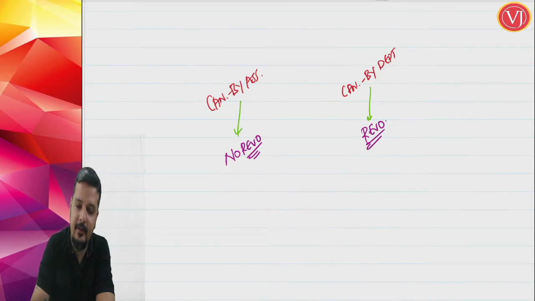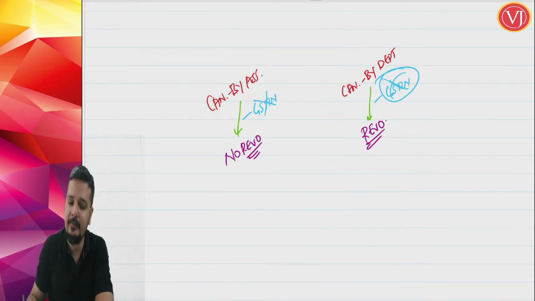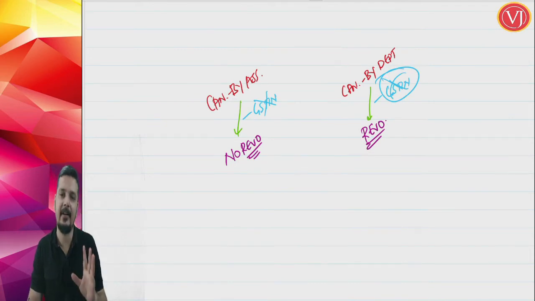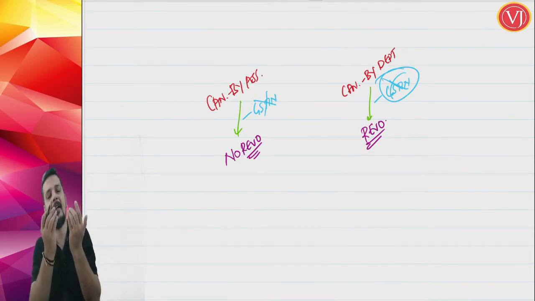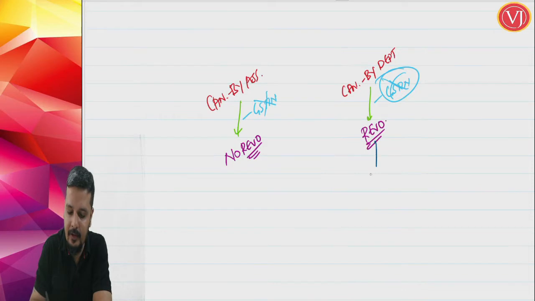When I say revocation, understand that the GST number is cancelled. Your GST number is finally cancelled. Cancellation proceeding started and GST number is finally cancelled. When a department has started cancellation proceedings, completed the proceedings and the GST number is cancelled, then friends, you can go for revocation. The time limit is 30 days from the date of cancellation order.